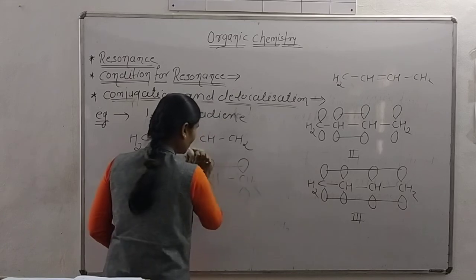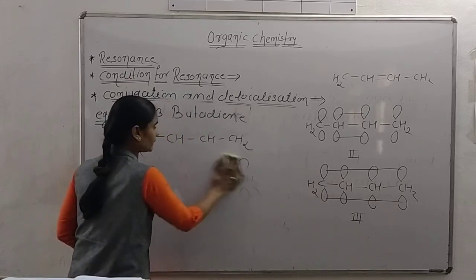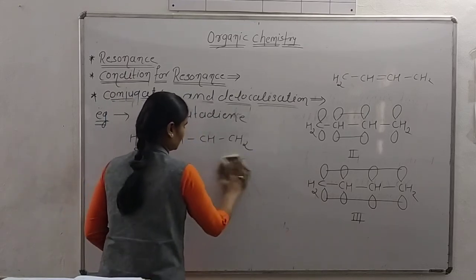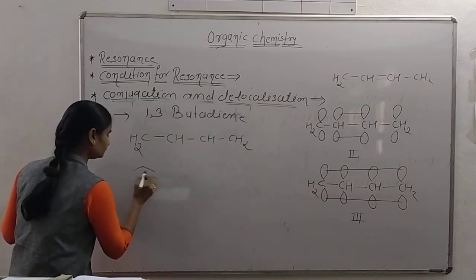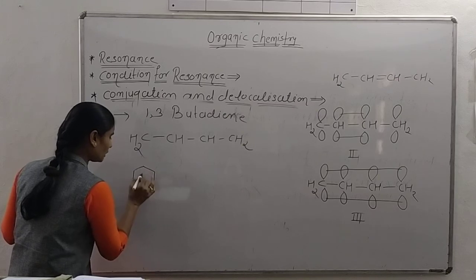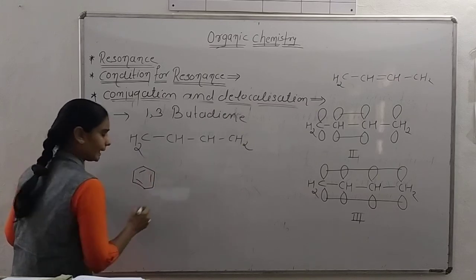Okay, we know the structure of benzene, which is called the Kekulé structure. We already drew it. The first structure of electrons is like that.